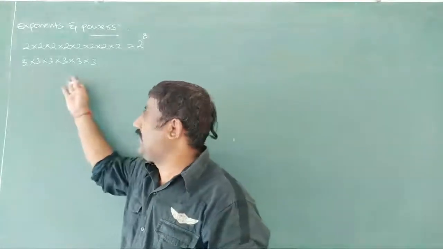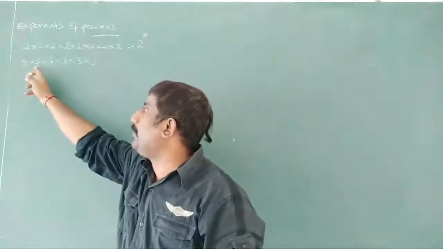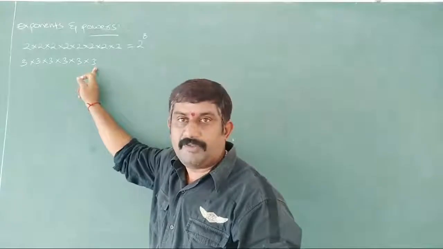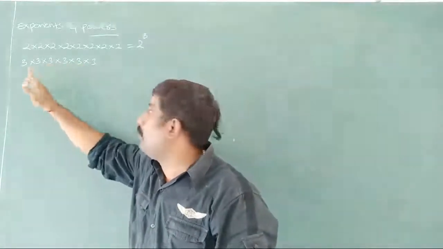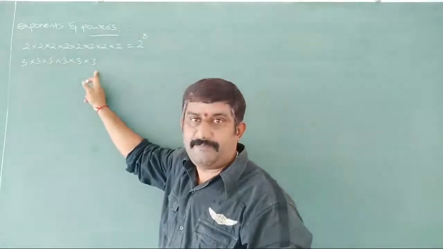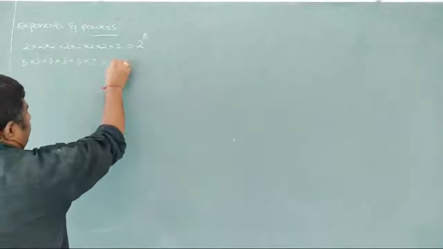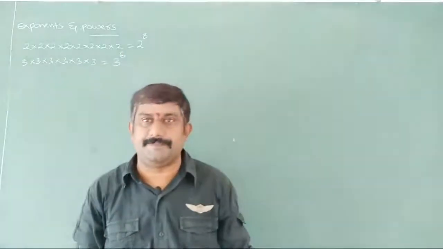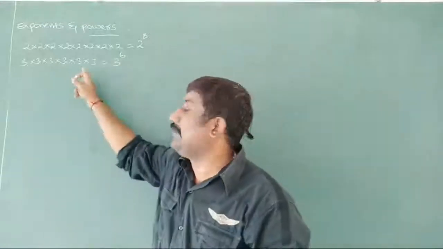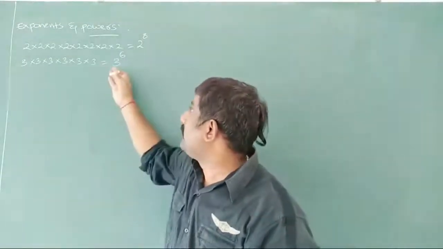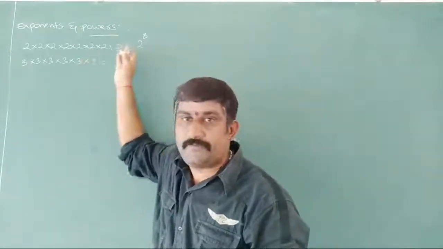Now the next example I am taking here: 3 into 3 into 3 into 3 into 3 into 3. Observe, how many 3's do we have here? 1, 2, 3, 4, 5, 6 3's. So simply we can write this as 3 to the power of 6. This is nothing but writing it in short form.